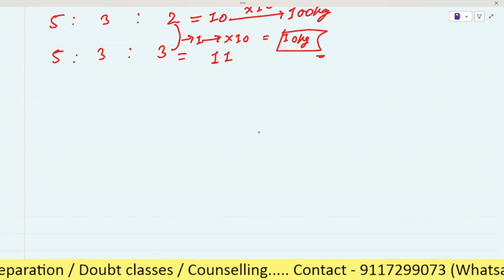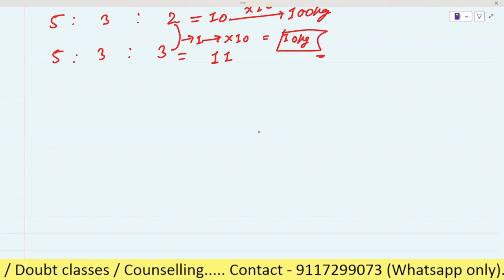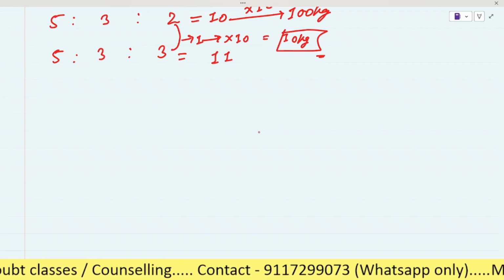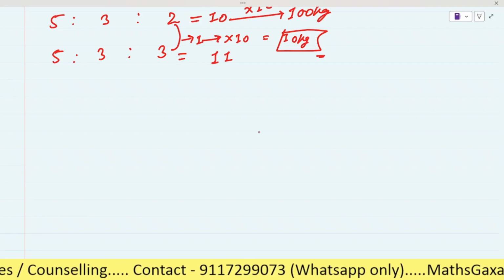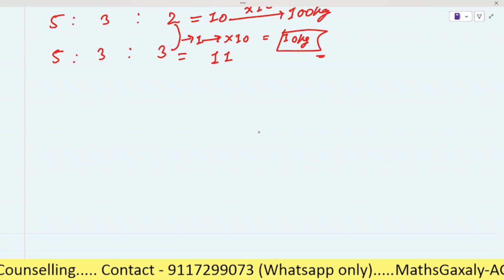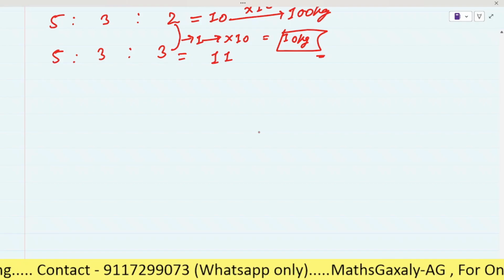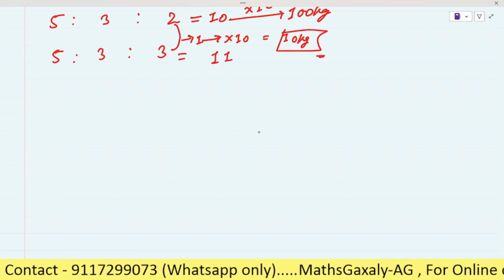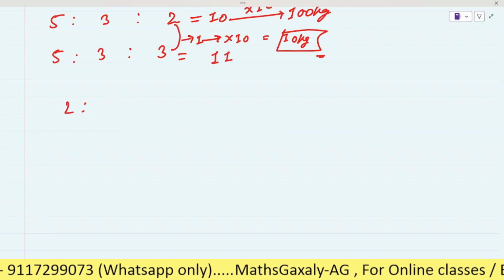Now write a next type of question. Two numbers are in the ratio 2 is to 3. Wait, this is the question of ratio. If you want to try, you can try it. Okay, no problem. So two numbers are in the ratio 2 is to 3.